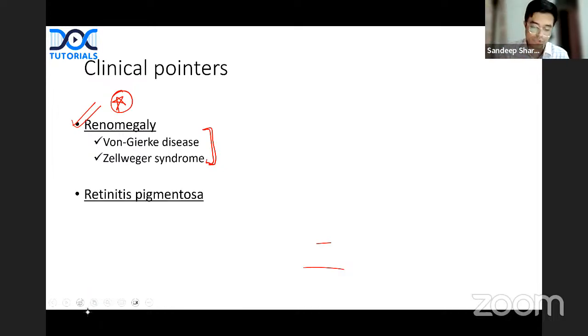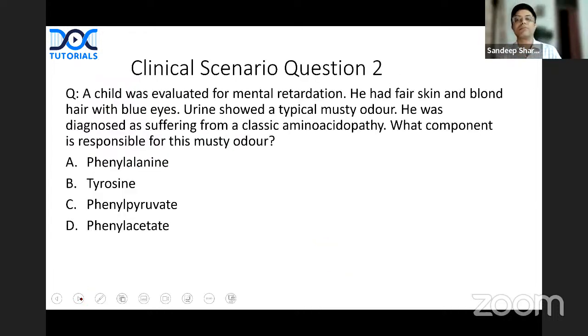Lastly, if the question is saying retinitis pigmentosa, you should think of mitochondrial defects as the inborn error of metabolism. So about the clinical approach, when will you think of what? Number one, what are the clinical pointers and how to apply them to reach the answer? In this clinical scenario, I have tried to highlight that aspect. I hope I'm clear. Let us move to question number 2.